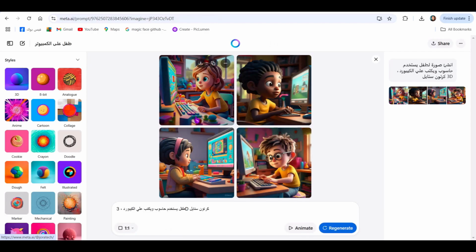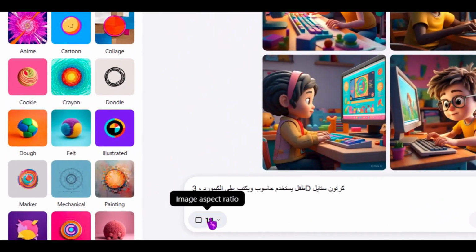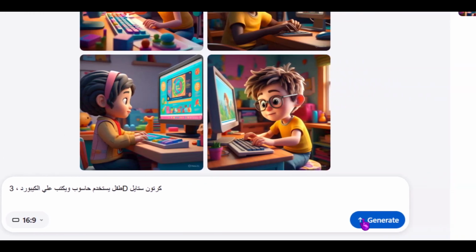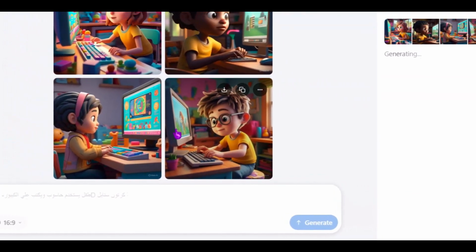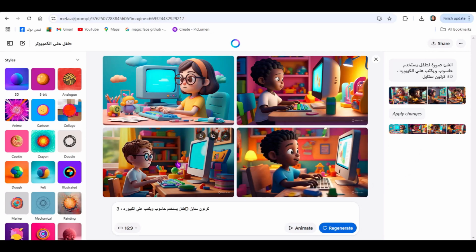It provided us with 4 images. The 4 images are very expressive of what we asked for exactly. Then it shows you the 4 images. For the first time, the aspect ratio appears here at the bottom, or the dimensions you want for the image. If we click on it, the standard is 1:1, square image dimensions. Then you have the 9:16, which is for a tall image. And we have the 16:9, which is wide like YouTube video dimensions. So if we click here and select, then click on generate, it will start creating 4 new images with the wide YouTube dimensions. And it has indeed given us the wide dimensions for YouTube.